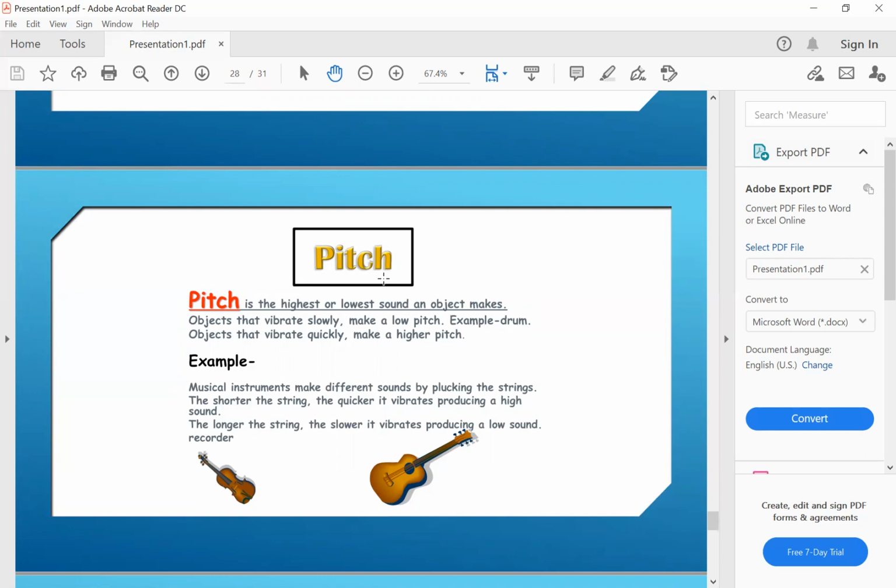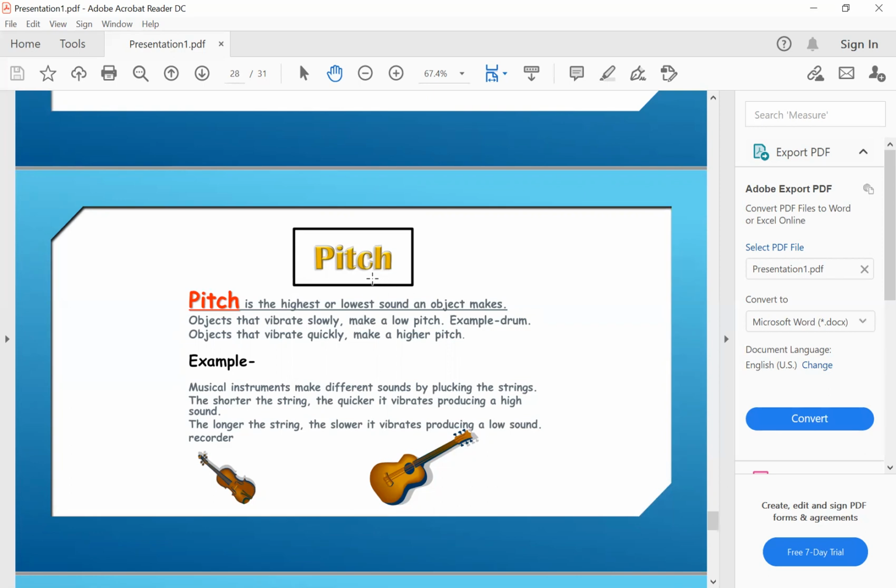The bird has a sharp sound, whether it is louder or quieter, but the quality of the sound is sharp, so we call it a high pitch sound. The lion has a low pitch sound because its sound is harsh, whether louder or quieter.